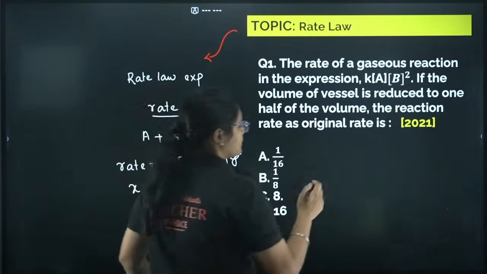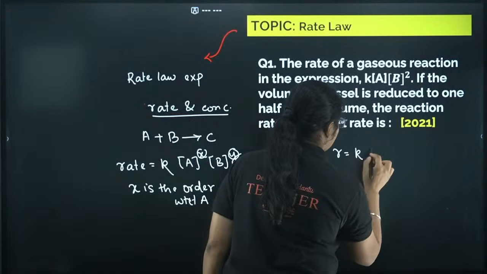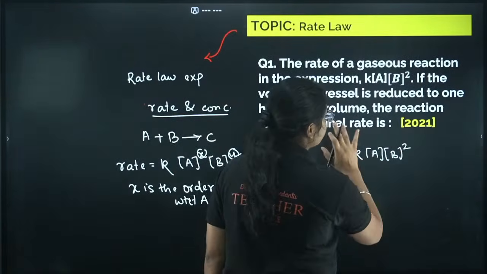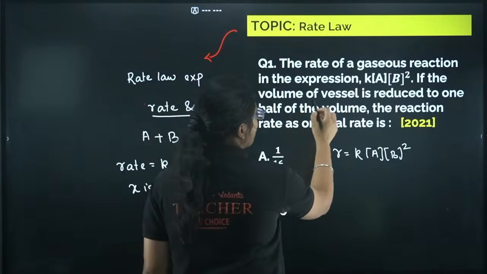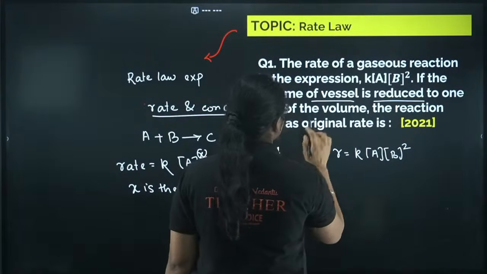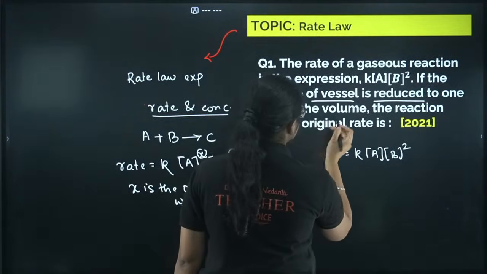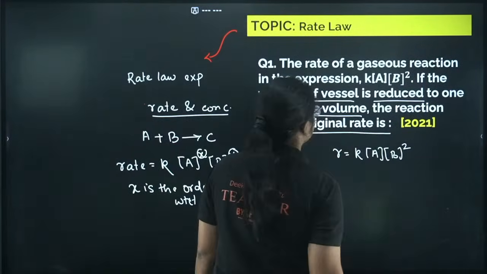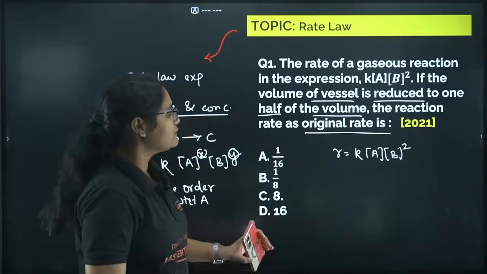So for a particular reaction, the rate given to us is k[A][B]². This is the rate law for the given reaction. If the volume of the vessel is reduced to 1/2 of the volume, the reaction rate compared to the original rate is? Okay, now see what happens.